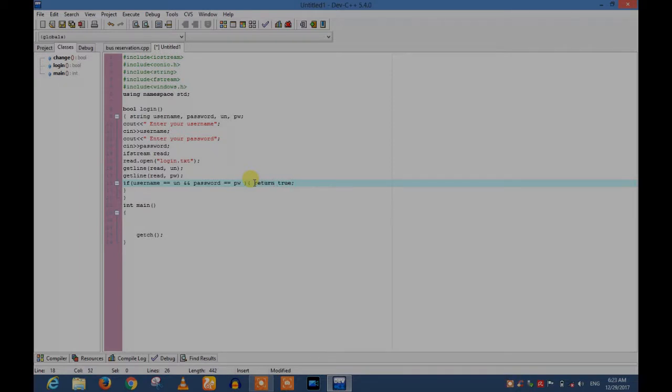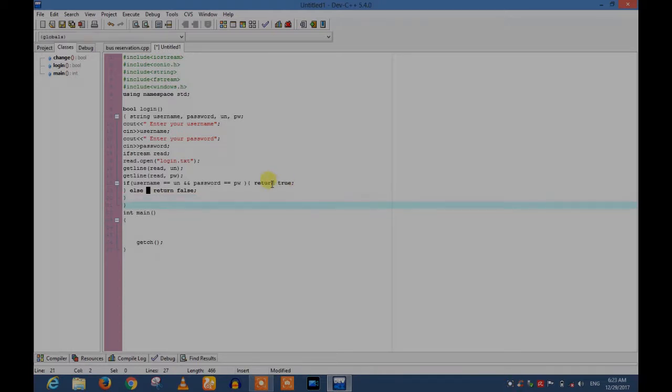If it is false, in else we will write return false. The password has been checked. If it is true, it will go to the true, and the program will proceed further. Otherwise, the program will be seized. Now, what we have to do?